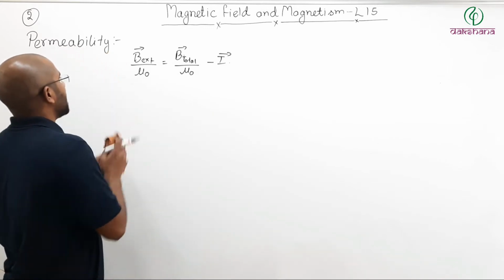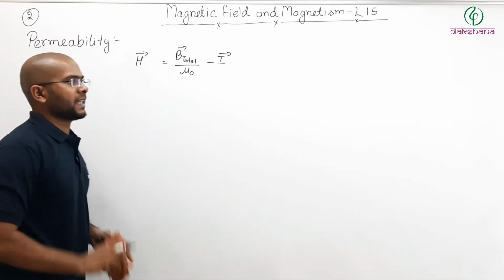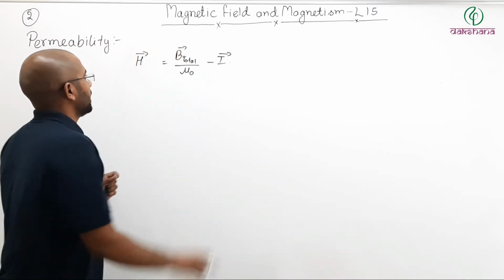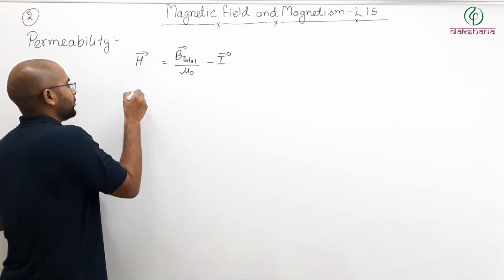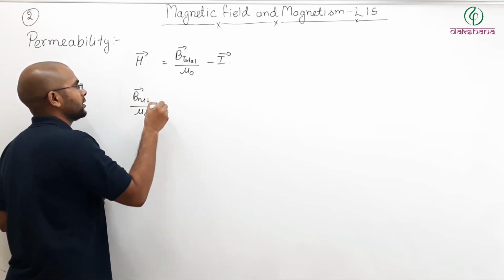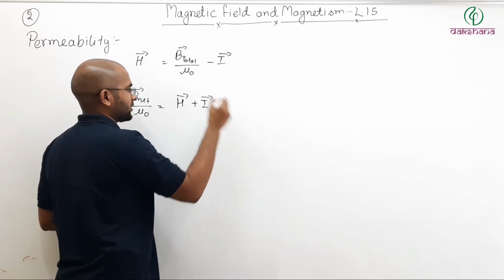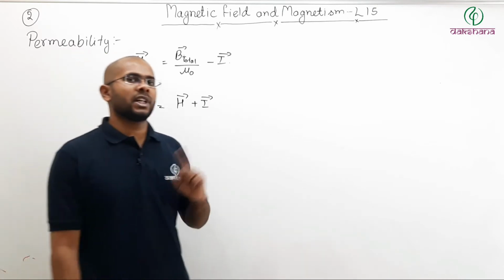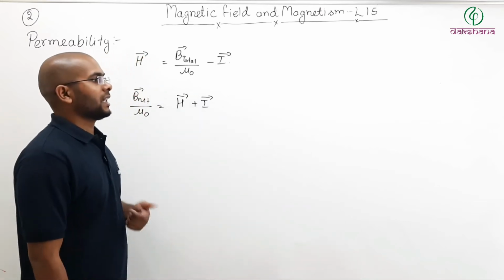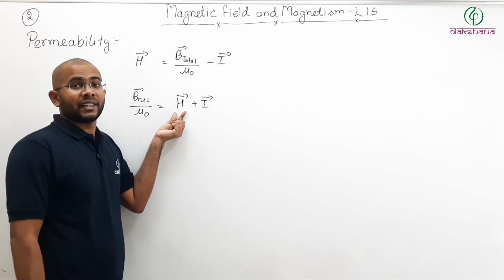And B external by mu naught was defined as your magnetic intensity vector. Now if you remember, I can write it like this: B net divided by mu naught can be written as H vector plus I vector. And we have just studied magnetic susceptibility. What is susceptibility? It is an indicator of your magnetization, the relation between magnetization and magnetic intensity vector.